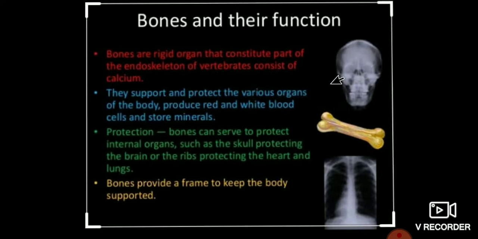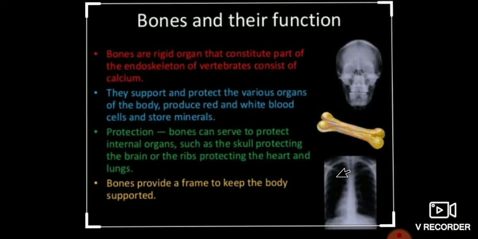This is the picture of the skull. It protects the brain. And this is the picture of ribs. It protects the heart and also the lungs.